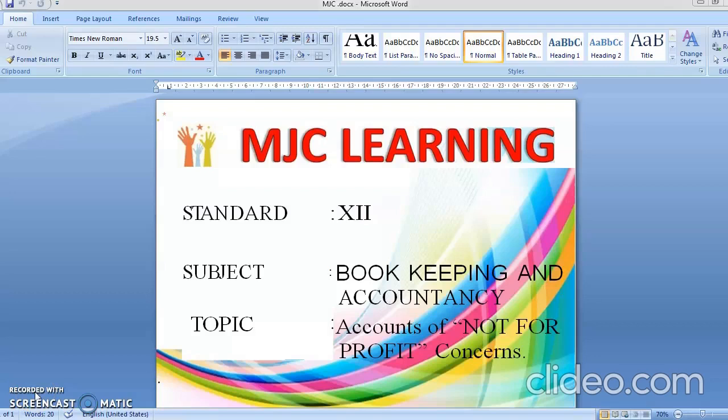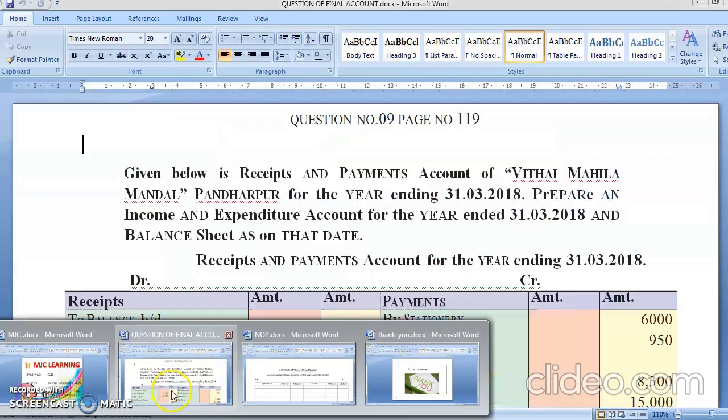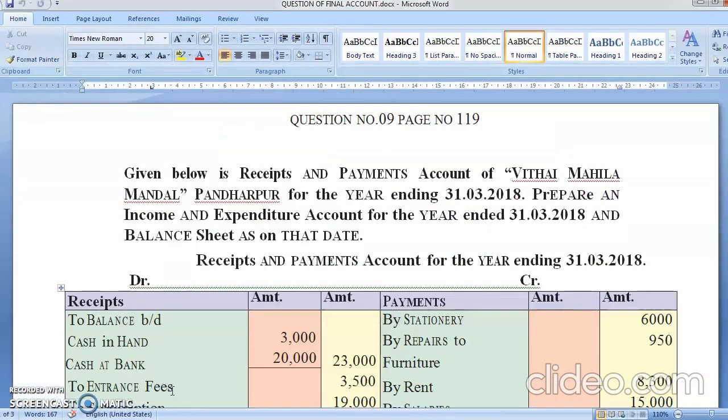Today I'm going to teach you the subject bookkeeping and accountancy, and the topic name is accounts of not for profit organization or concern. We call it NPO. Come on, now let's read the problem, understand the problem, and then start solving it.